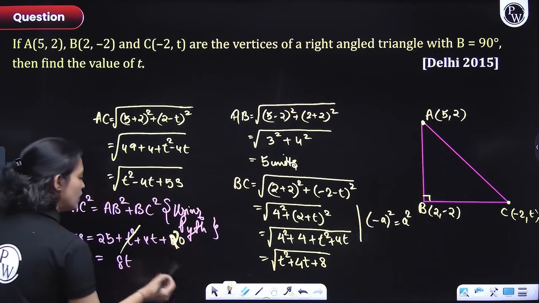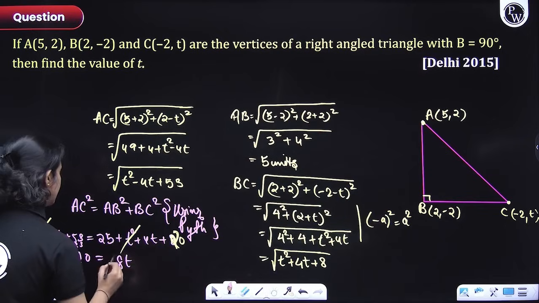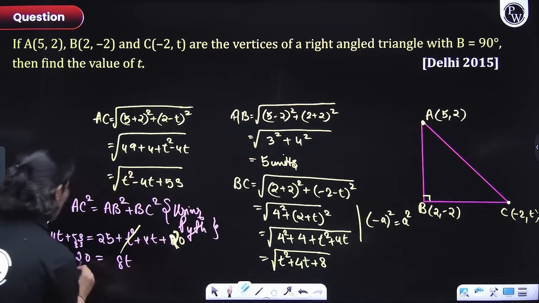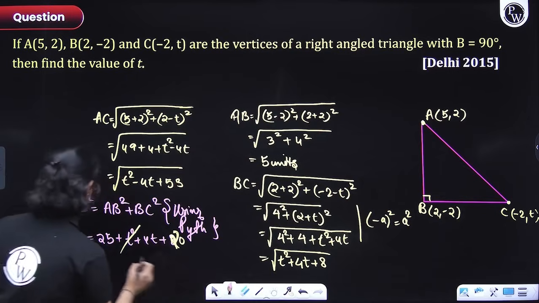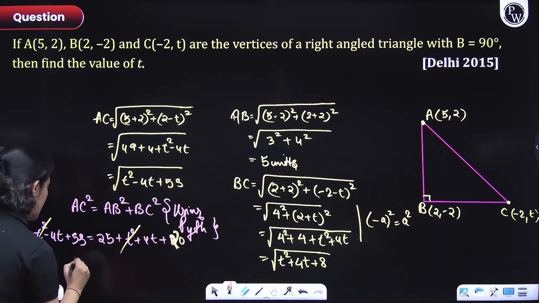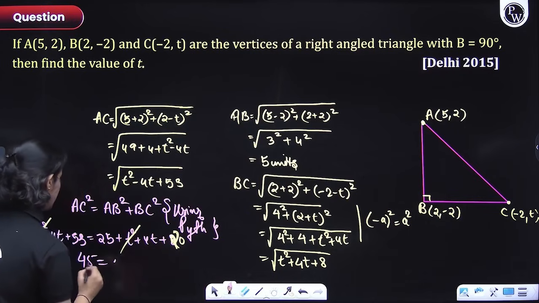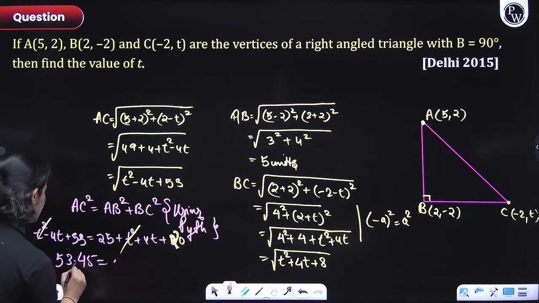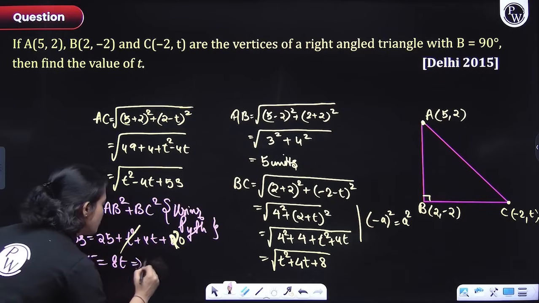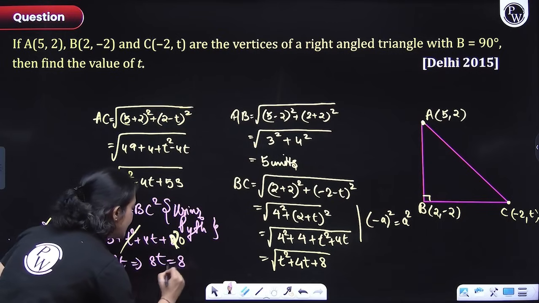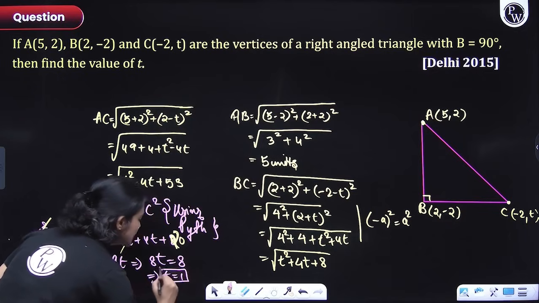So here now what we'll get, let's write this here. So we'll get 25 plus 20, 20 is 45, right? So here we'll get 45. Here what we'll get? 45, right? Let me write this. So 45 is equal to 53 minus 4t... basically 53 minus 45 is equal to 8t. So from here we'll get 8t is equal to 8, and from here we'll get t is equal to 1, right? So this here is the answer.